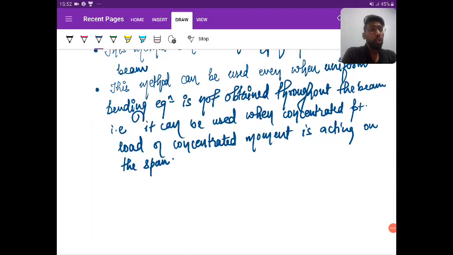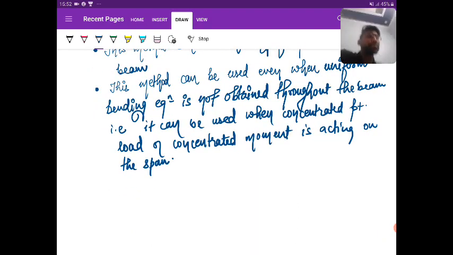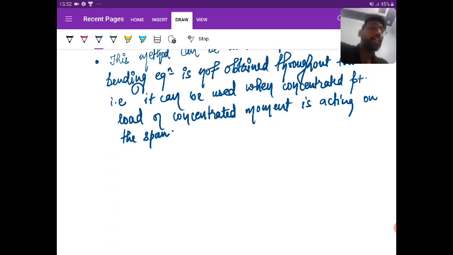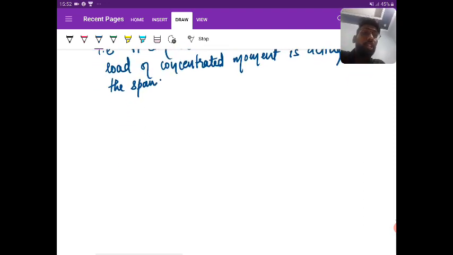So what are the various steps? Let's see how this Macaulay method works. Suppose I'm taking a simply supported beam.